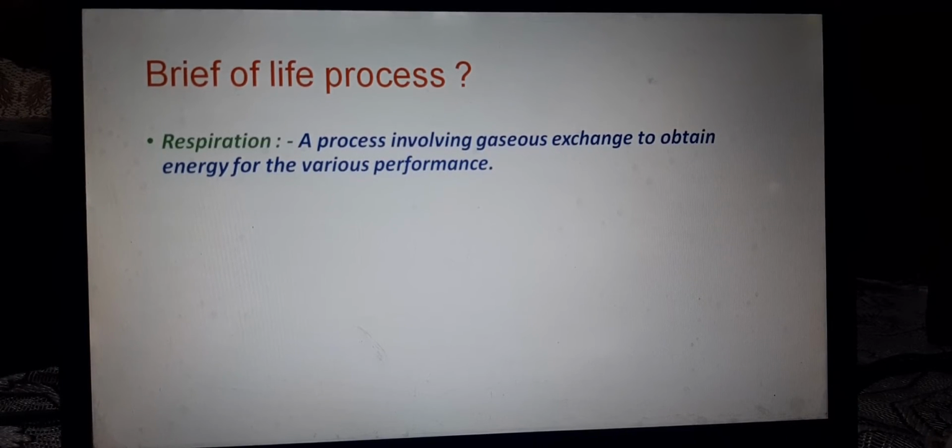For example, respiration. Respiration is a process which is completed in the following steps, such as gaseous exchange. In this step, we will inhale oxygen from the atmosphere and exhale carbon dioxide into the atmosphere.